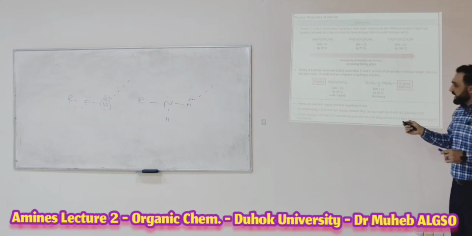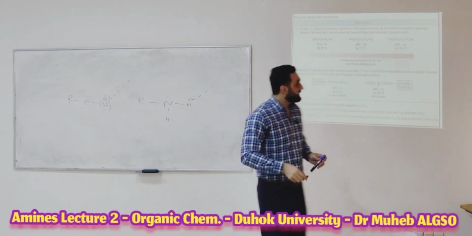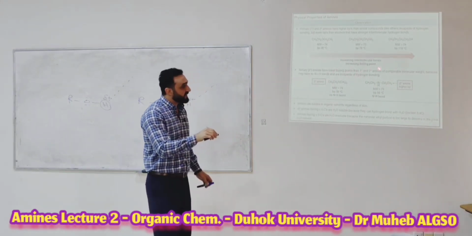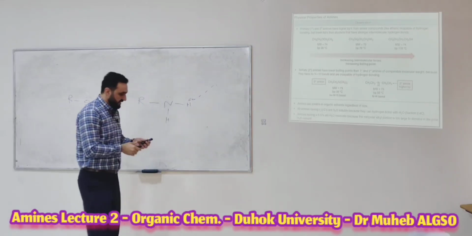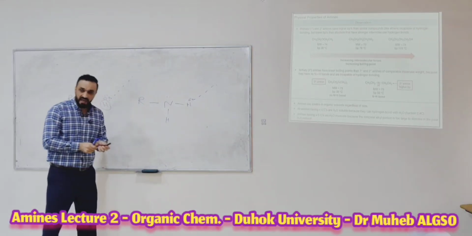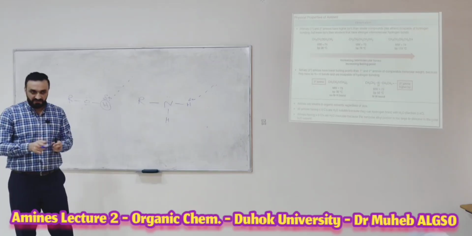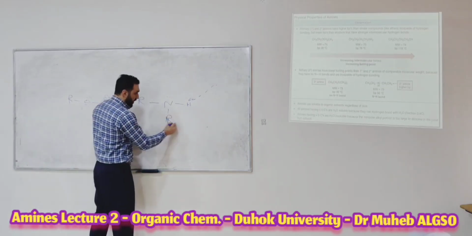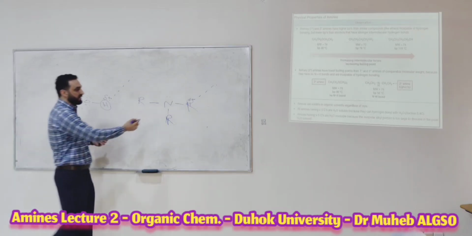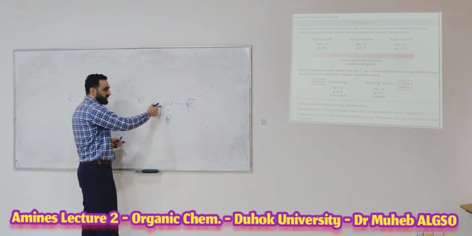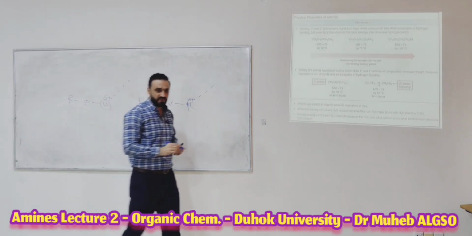Okay. Tertiary amines have lower boiling points than primary and secondary amines. Why? It is clear. Tertiary amines have lower boiling and melting points. All of these are R groups. Why? Because there is no hydrogen bonded to the nitrogen, and that means there is no hydrogen bond.